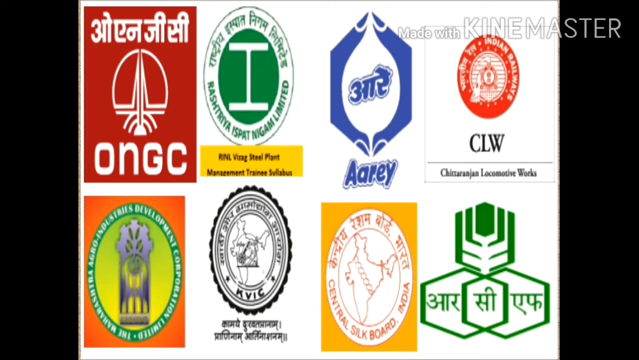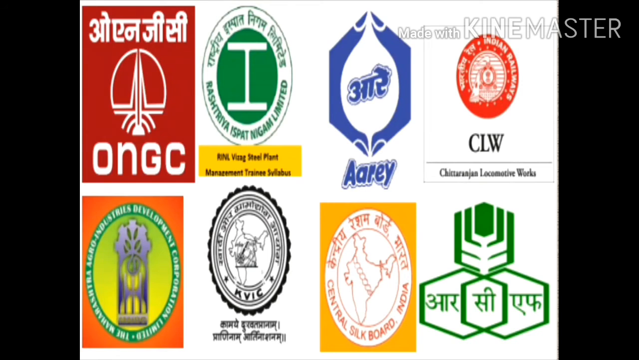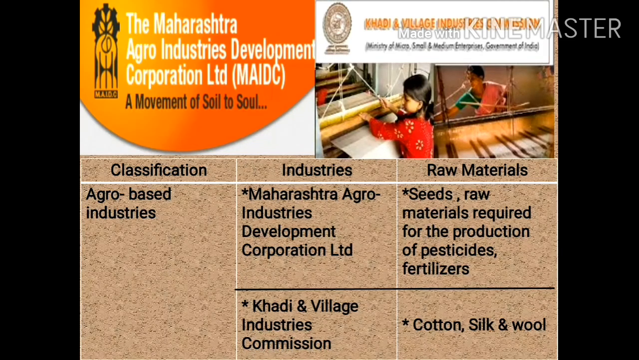Then we can find the ONGC, that is Oil and Natural Gas Corporation Limited, then Rashtriya Ispat Nigam Limited, then the Chittaranjan Locomotive Work and the Rashtriya Chemical and Fertilizers Limited, that is RCF. These are classified as the minerals and metal based industries. The next question given is, which raw material is used for these industries? Classify them accordingly. We have already classified the industries here.